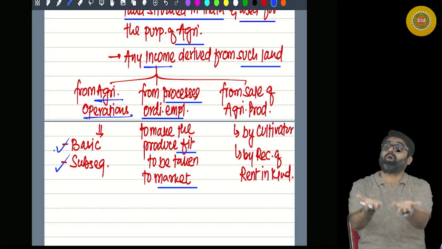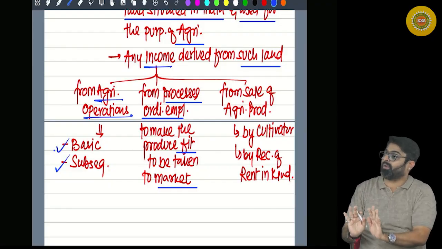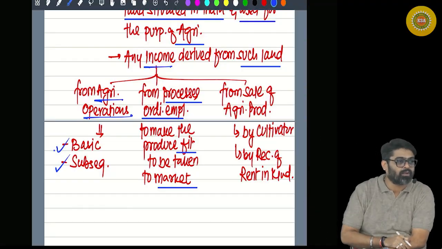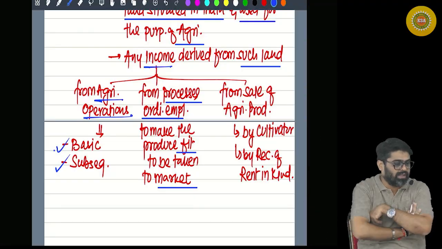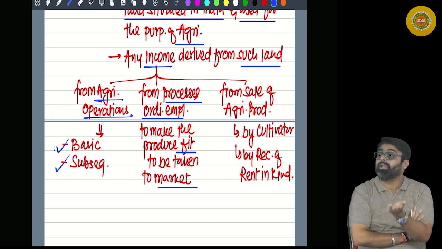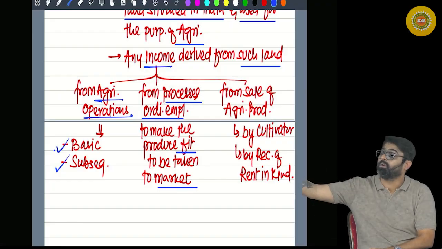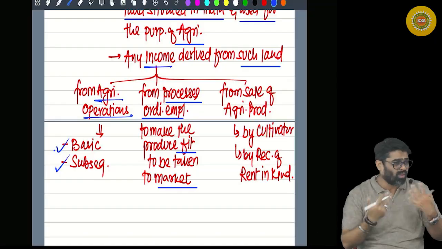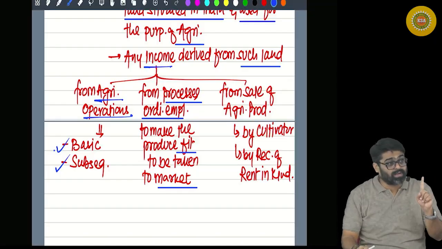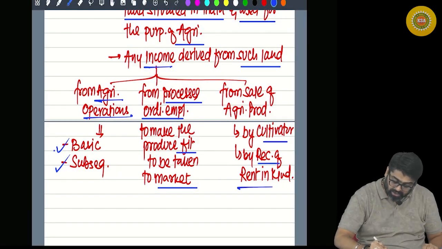So if you are involved in those processes which are ordinarily required to make the agricultural produce fit to be taken to markets, and from these processes you earn some income, that income will be your agricultural income. And once the farm produce is ready to be taken to market, you will sell it. By sale of the farm produce, whatever income you get will also be your agricultural income, provided you are selling it as cultivator or receiver of rent in kind.